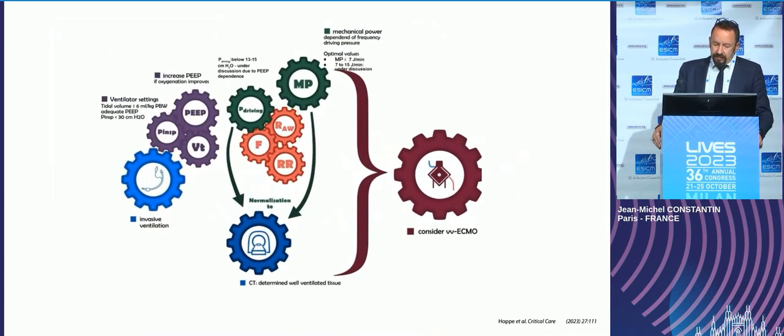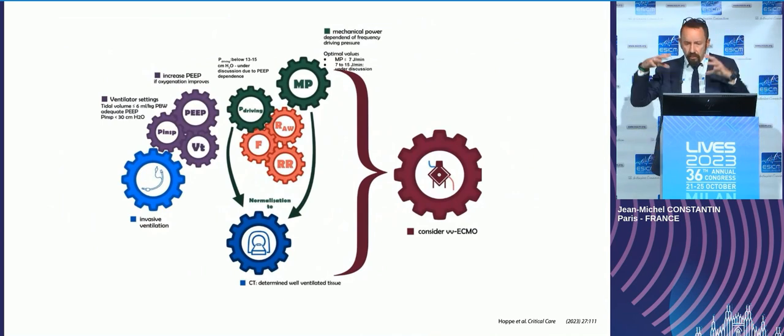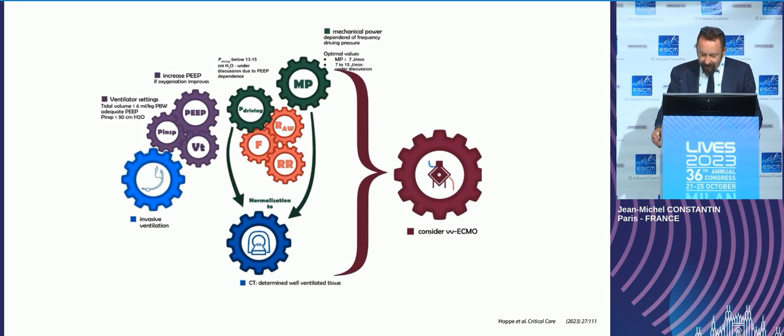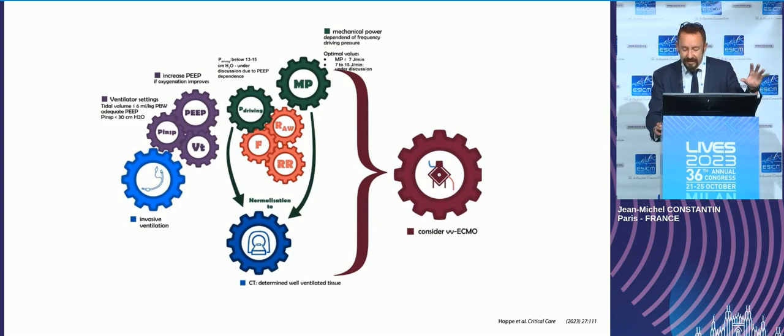Another possibility is to try to put all our knowledge together. I picked this slide from Hope's paper published in Critical Care this year and changed it a little bit. They said that first we should intubate the patient and look at the PEEP and tidal volume according to the guidelines.